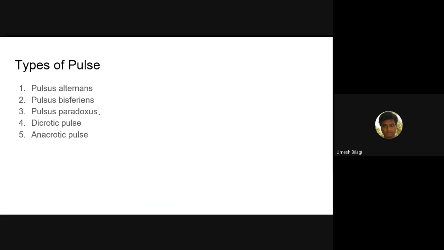And what is pulsus paradoxus? I will discuss this. It is an exaggerated decrease in systolic pressure during inspiration. There is a physiological decrease of systolic pressure during inspiration, but more than 10 mmHg is pulsus paradoxus. Where do you get this?